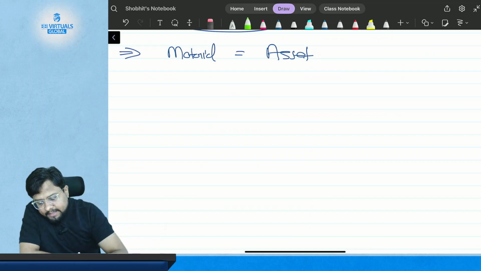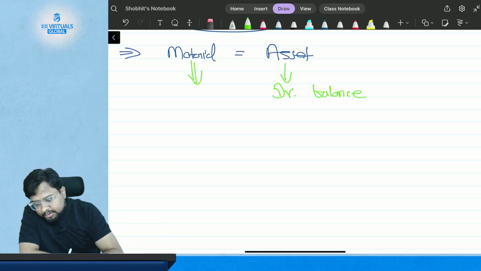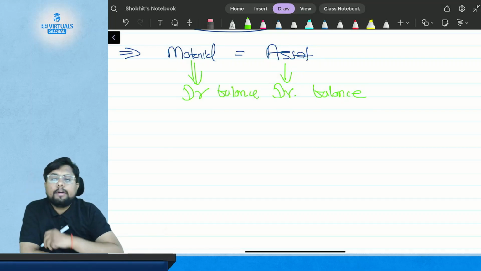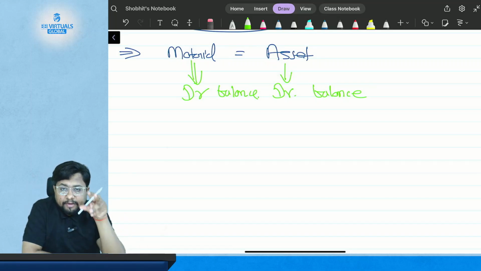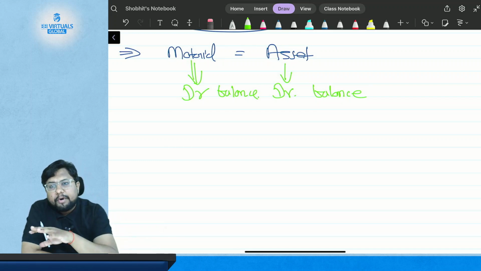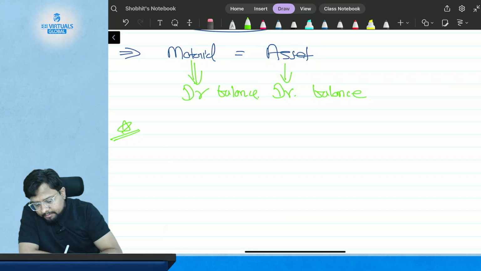And what does an asset have? An asset has a debit balance. So material will also have a debit balance. Are you getting the point? If material is your inventory and inventory is your asset, that means material is the asset. And if an asset has a debit balance, that means material also has a debit balance.